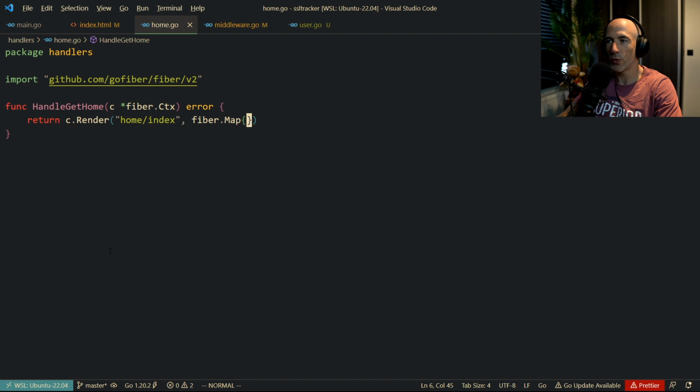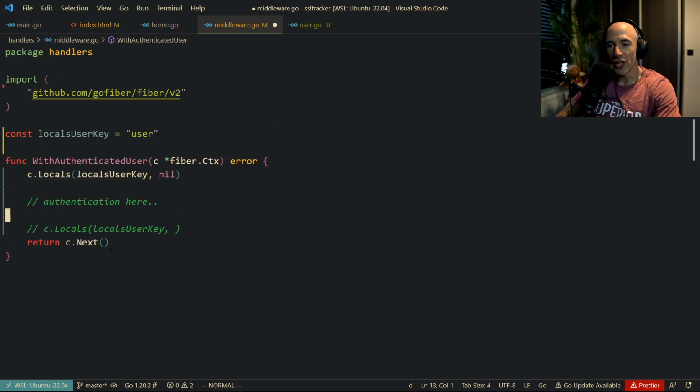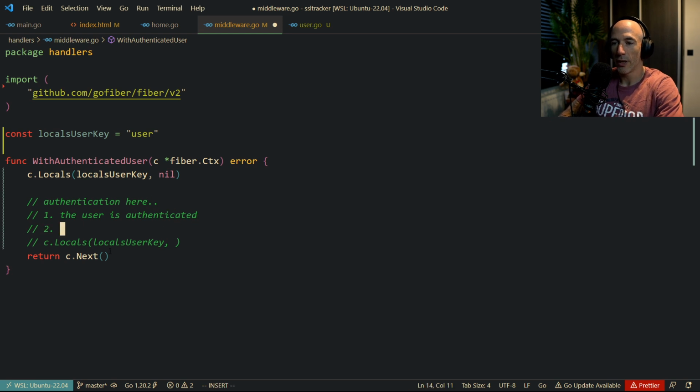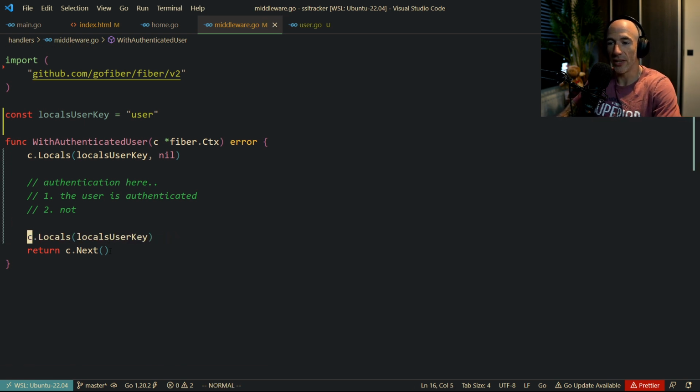So what we could do is, we need to reboot anyway. We are going to our middleware, right? And we do our authentication here. So basically two things can happen, right? One, the user is authenticated. Or two, he's not authenticated. So if he's not, it's going to be nil. So if we're going to check that, we can check that in our other handlers. Like if user is nil, we know there is no authentication, right? But if the user is not nil, we know there is an authenticated user. So we can set, for example, here, let's say he's authenticated.